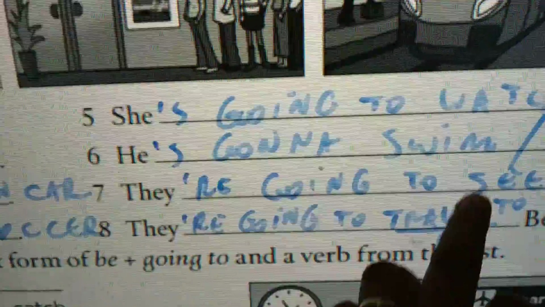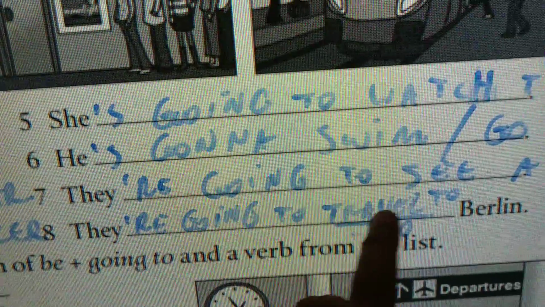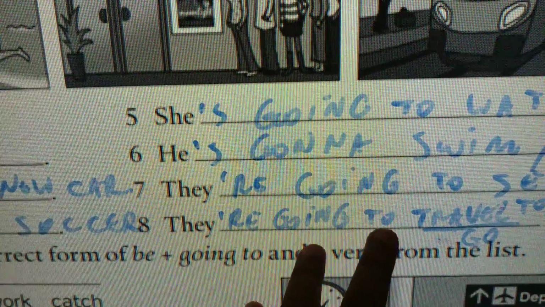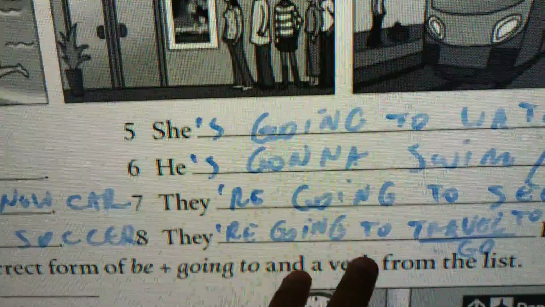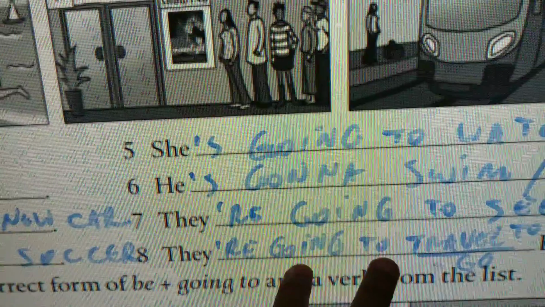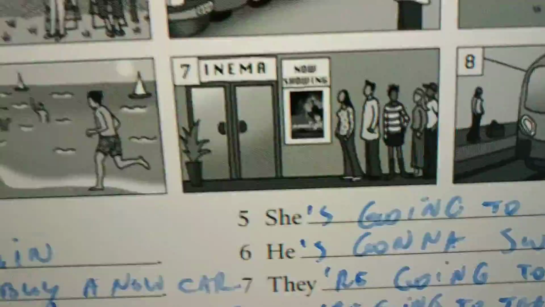Okay, going to, and then I need an action. I need a verb after to. They're going to travel to Berlin. They're going to go to Berlin. And remember, instead of going to, I could have used gonna. Okay, going to, I can also say gonna. So they're gonna travel to Berlin. They're gonna go to Berlin.